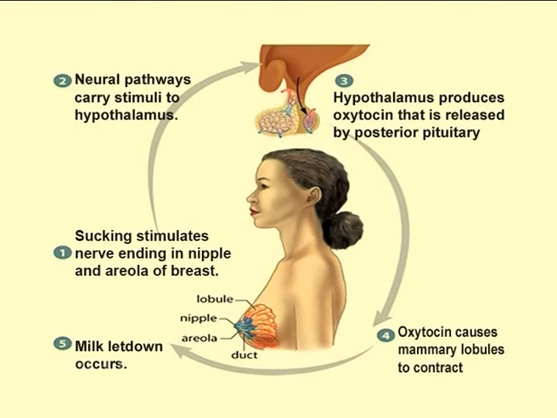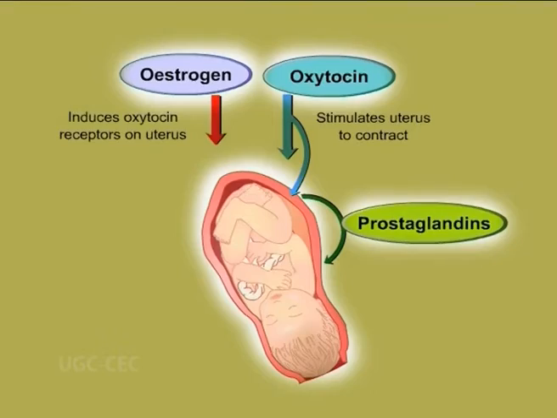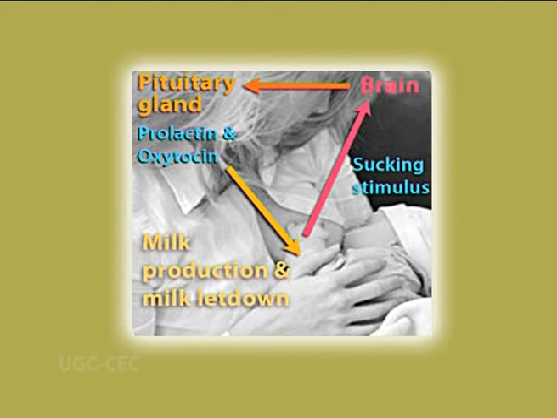Oxytocin. During and after the delivery of a baby, oxytocin affects two target tissues, the mother's uterus and the breast. During the delivery, oxytocin enhances the contraction of the smooth muscle cells in the wall of the uterus to facilitate the delivery, and also stimulates milk ejection from the mammary gland in response to the mechanical stimulus of suckling by the infant.